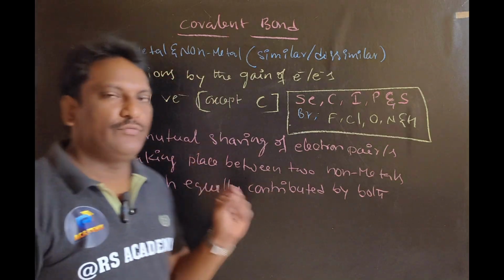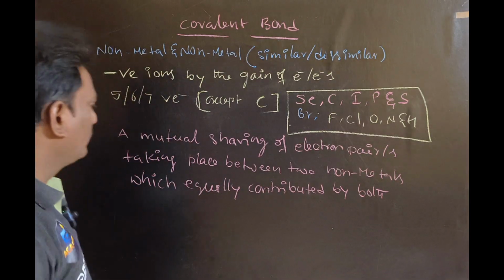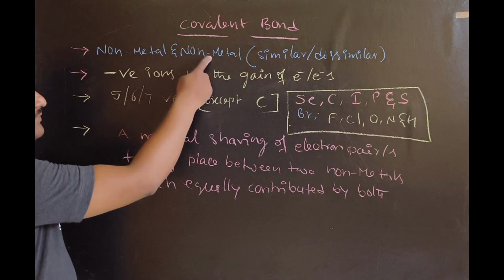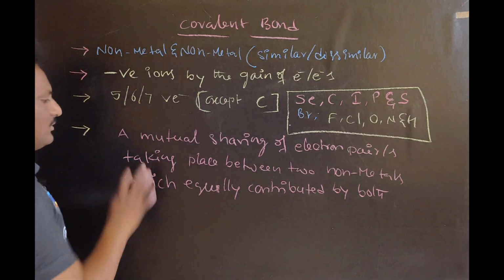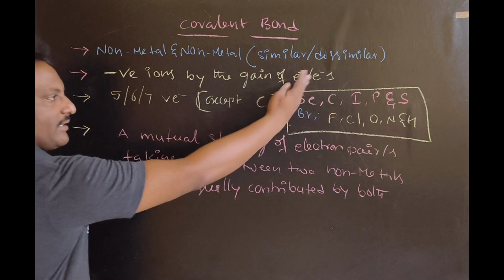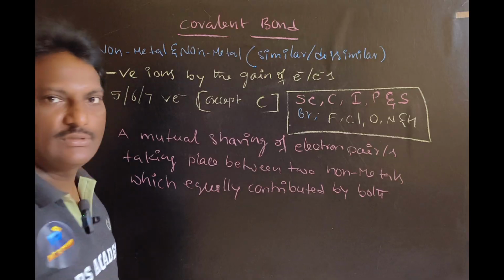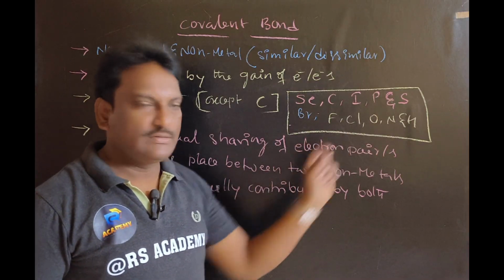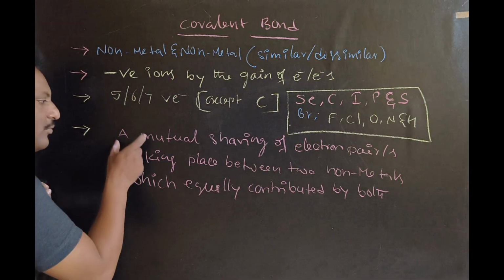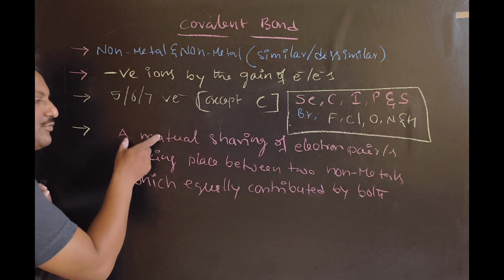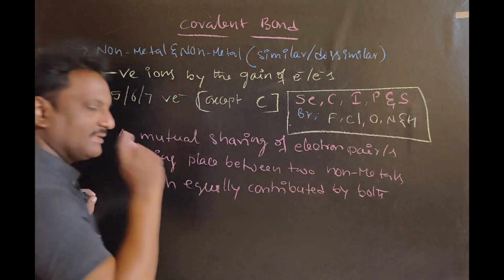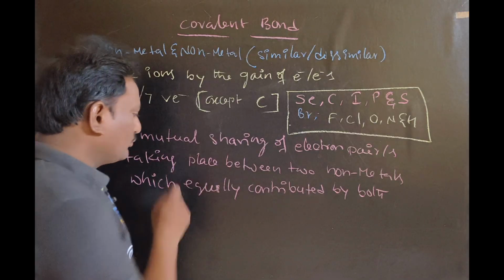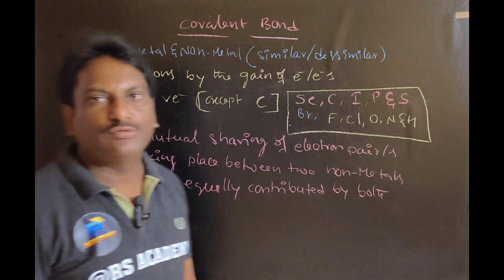So this is the way of formation of a covalent bond. A covalent bond is always found between non-metals, either similar or dissimilar. I have given examples of non-metals; please make a note of these non-metals.